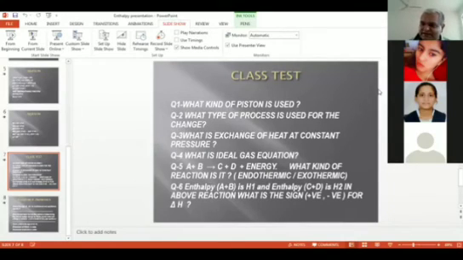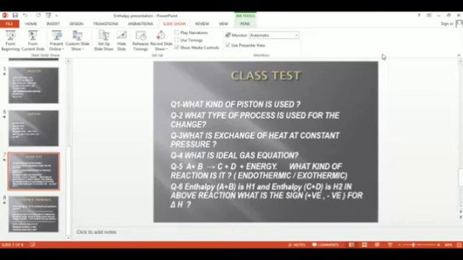Who gave the answer, please? Vaidehi. Thank you, Vaidehi. It's a good answer. I appreciate. What is an ideal gas equation? Can you tell me the ideal gas equation? Did we study about the ideal gas equation? PV is equal to nRT. Thank you, Vaidehi. It's a correct answer. PV is equal to nRT.